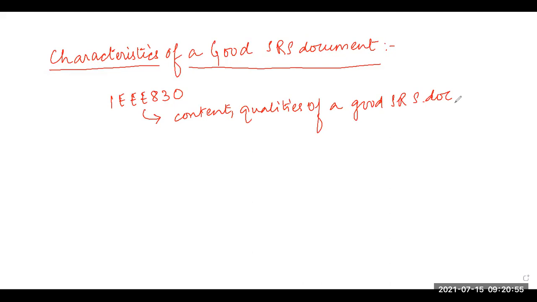Now we will discuss some of the identified qualities of the SRS document that are desirable, or rather that cannot be missed.